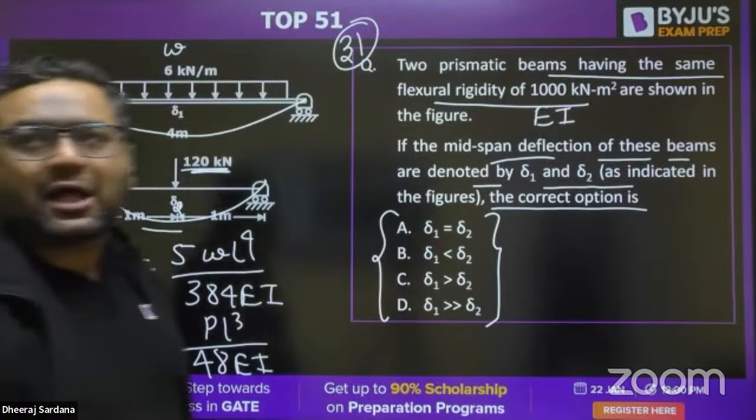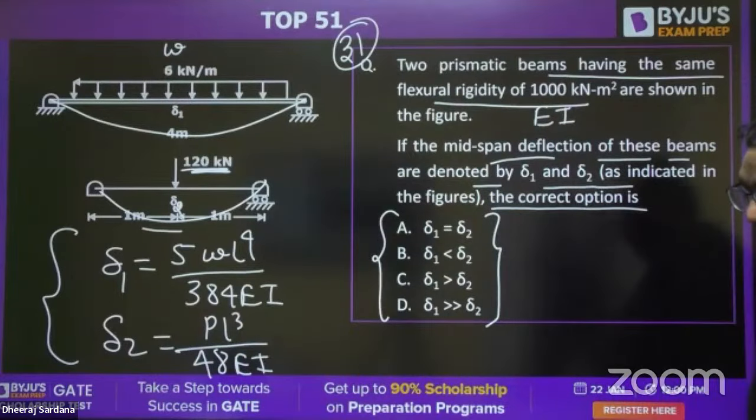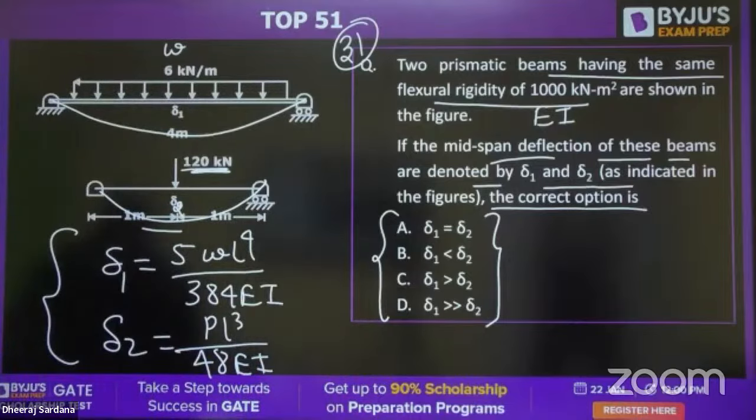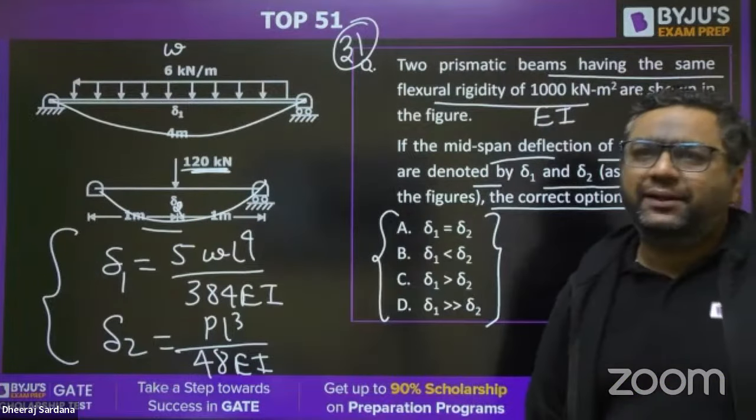Rishabh Pant is saying the answer to be A, it means delta 1 is equal to delta 2. What about others? This is question number 31. Only Rishabh is solving. Tell me guys, tell me.